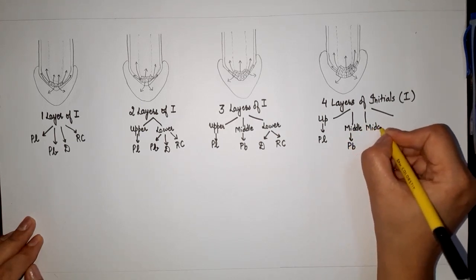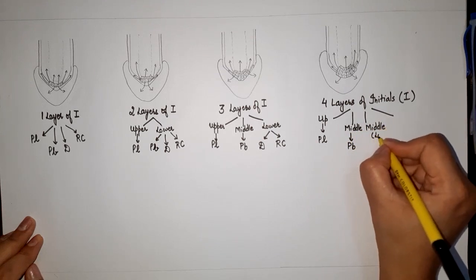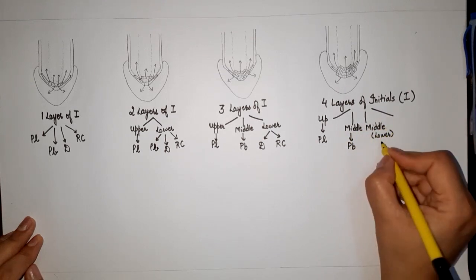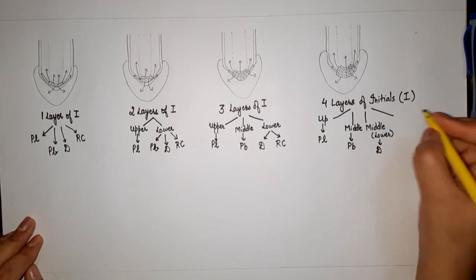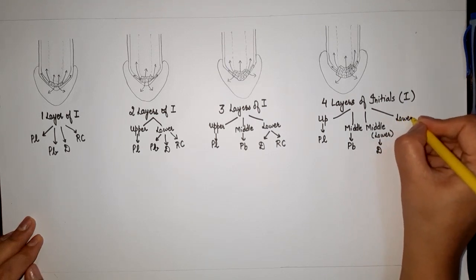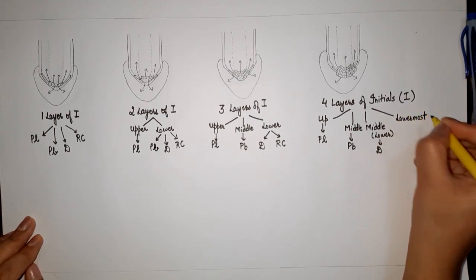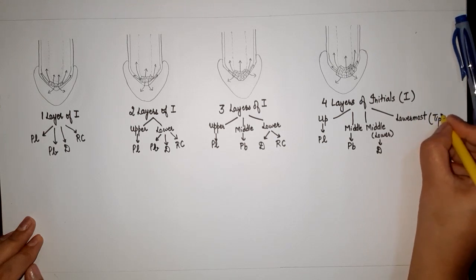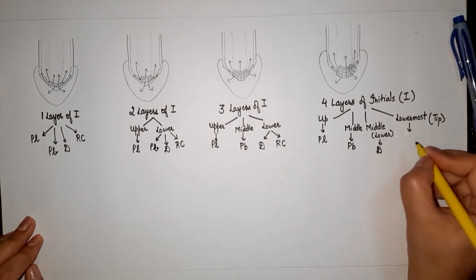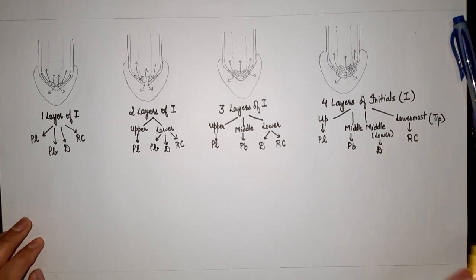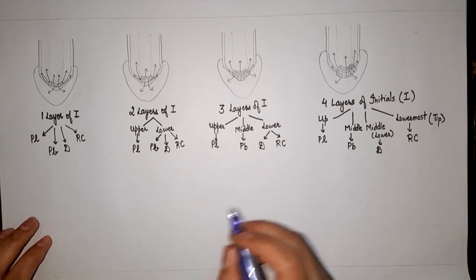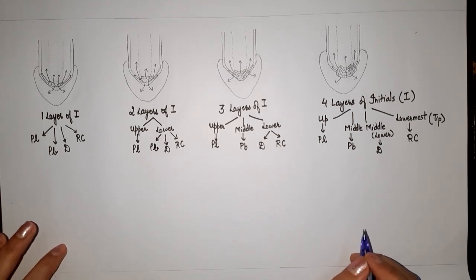Middle towards lower side will give rise to dermatogen, and lowermost, this is towards tip, will give rise to root cap. So this is how we have the arrangement of different layers of initials as per the histogen theory.